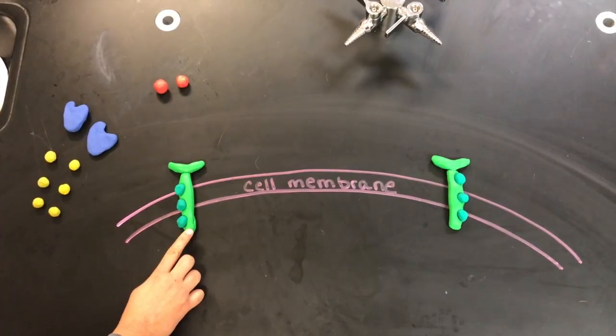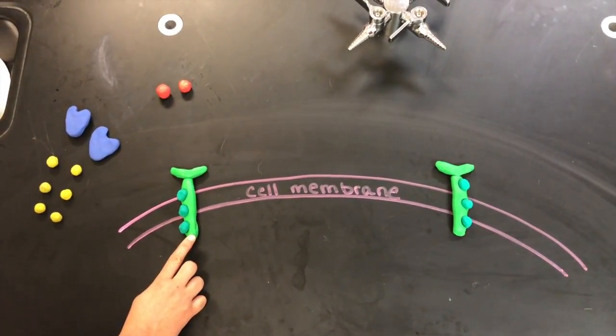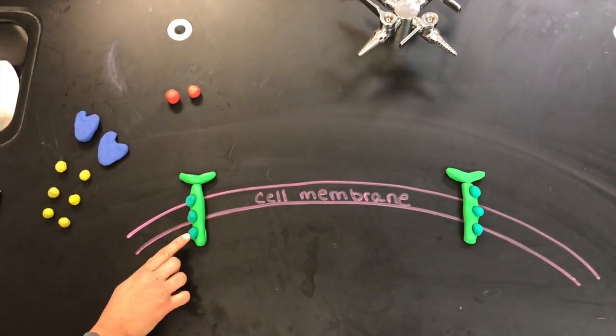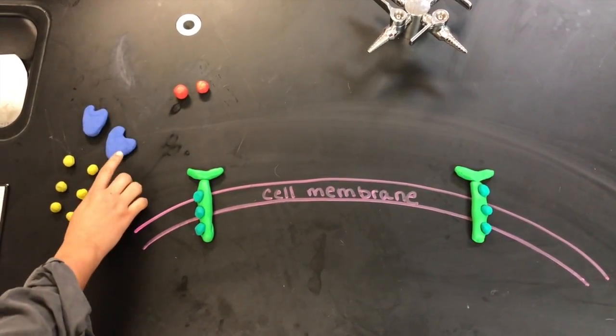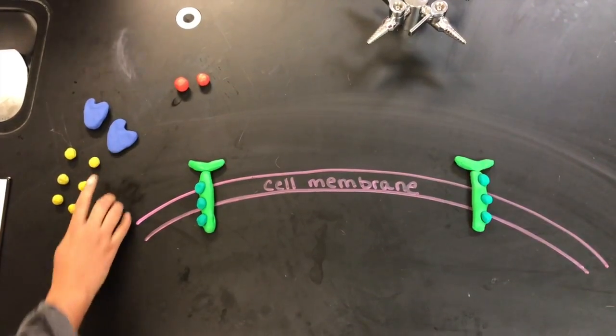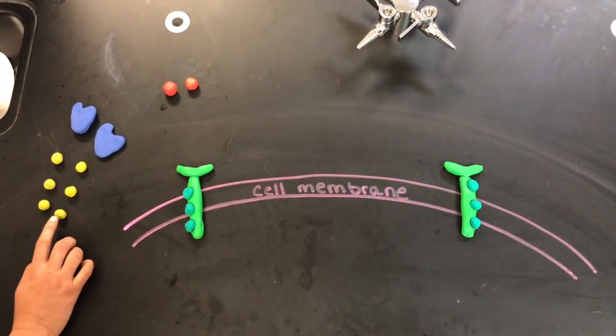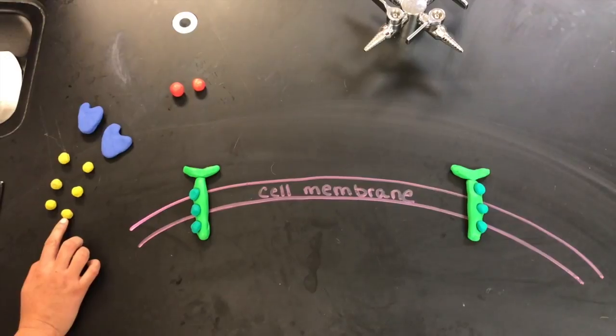These are the receptor tyrosine kinase proteins. These are the tyrosines. These are the signaling molecules. These are the inactive relay proteins, and these are the phosphates that will attach to the tyrosine later.